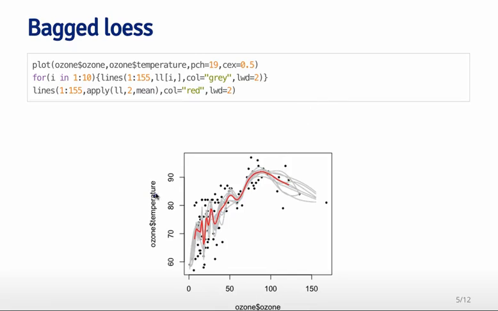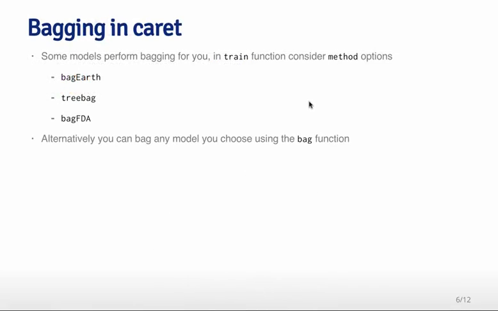Once I've averaged those lines together, I get something that's a little bit smoother and is closer to the middle of the data set. That's the red line. So the red line is the bagged loess curve. It's basically the average of multiple fitted loess curves to the same data set where I've resampled it every time. There's a proof that shows that the bagging estimate will always have lower variability but similar bias to the individual model fits that you do.